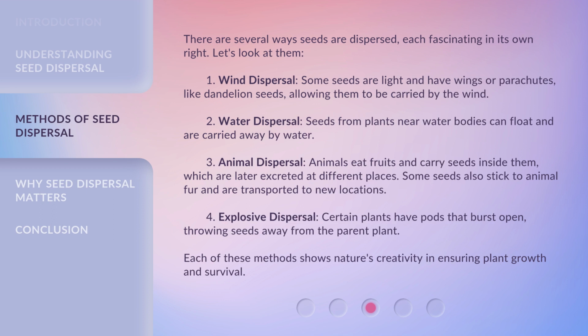3. Animal dispersal. Animals eat fruits and carry seeds inside them, which are later excreted at different places. Some seeds also stick to animal fur and are transported to new locations. 4. Explosive dispersal. Certain plants have pods that burst open, throwing seeds away from the parent plant. Each of these methods shows nature's creativity in ensuring plant growth and survival.